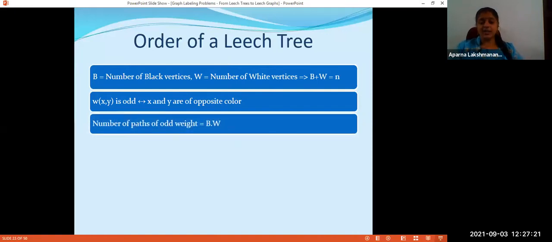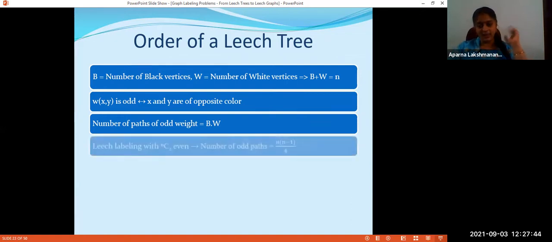And so the number of paths having odd weight will have one end vertex from the set B and the other from the vertices which are colored white. So that will be equal to B into W. I have to take one vertex from the set which is colored black, and one vertex from the set which is colored white. So it is B into W. But we have a Leech labeling, right? So if NC2 is even, exactly half of the path weights will be odd. That is, the number of odd paths will be n into n minus 1 by 4, provided NC2 is even.